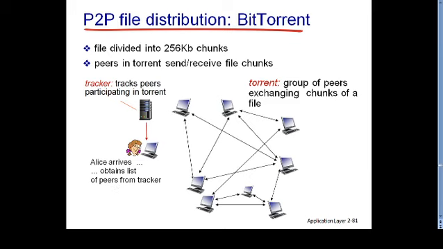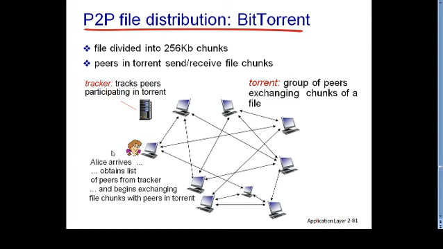This client gets the list of all the IP addresses involved in exchanging a particular file. As you can see, it obtains a list of peers from the tracker. This list has the IP addresses of all the peers involved in the exchange of that movie.